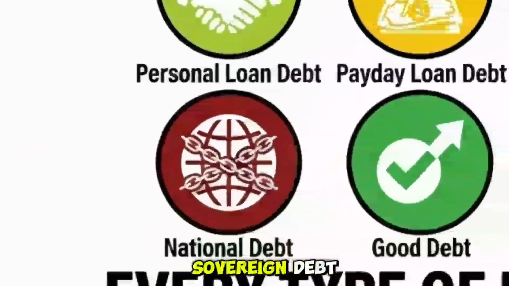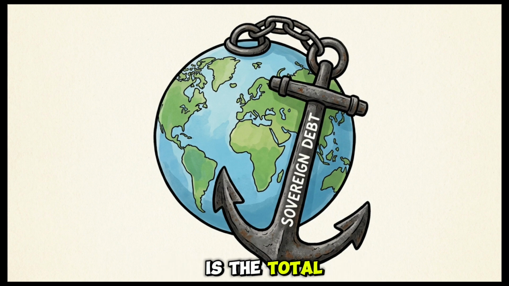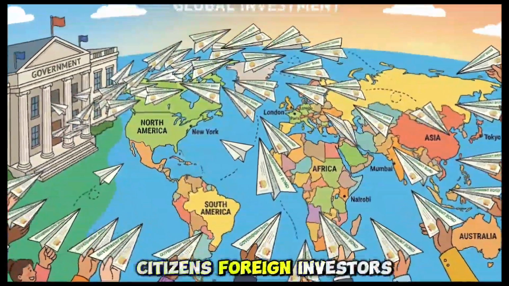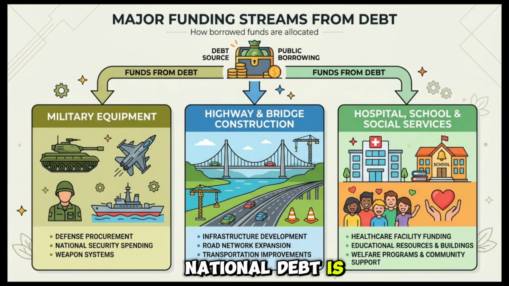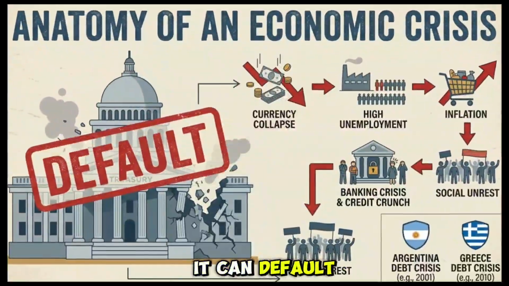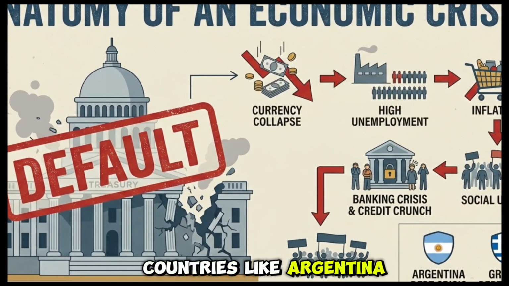National debt or sovereign debt. National debt, also called sovereign debt, is the total amount of money a government owes to its creditors. Governments borrow by issuing bonds to domestic citizens, foreign investors, and international institutions like the IMF. National debt is used to fund everything from wars to infrastructure to social programs. When a government cannot repay its debt, it can default, which can trigger a full economic crisis, as seen in countries like Argentina and Greece.